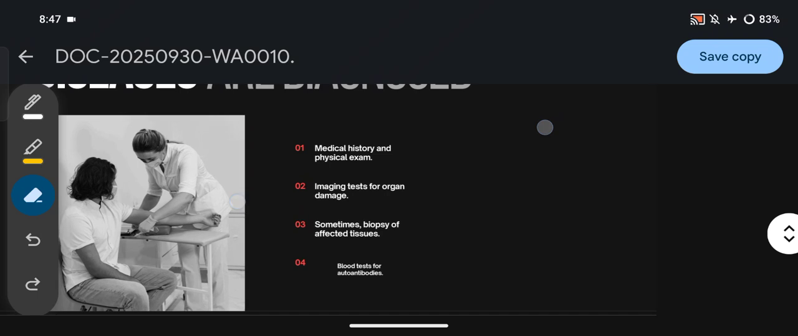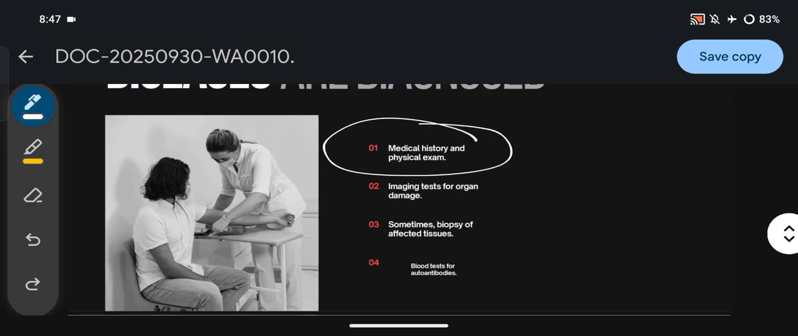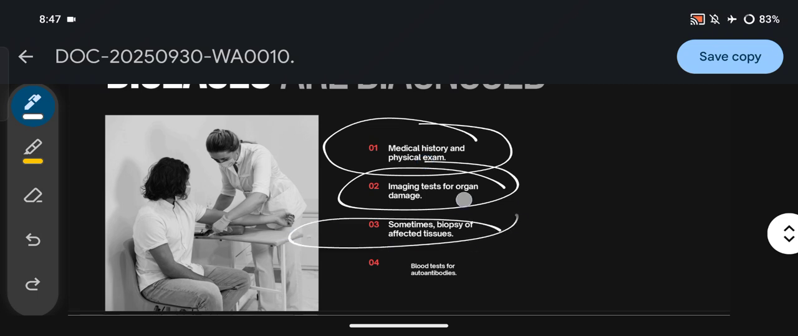So first of all, we have to take the medical history of the patient and conduct a physical exam. Then number 2, that is imaging test for organ damage. Number 3, that is sometimes biopsy of affected tissues may be included. Number 4, that is blood test for autoantibodies.